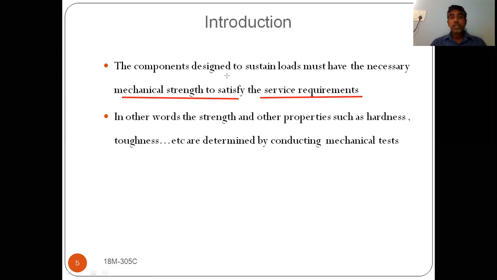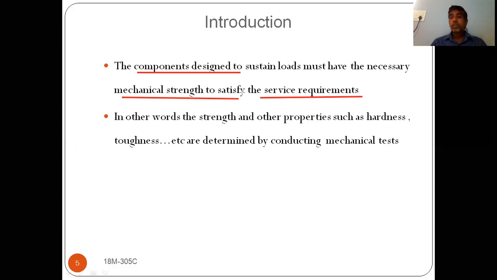So that's why we have to test the material to know its different properties. Here we are doing testing procedures to find out different mechanical properties. Components are designed to sustain loads in such a way that the mechanical strength satisfies the service requirements. Service requirements vary from application to application.